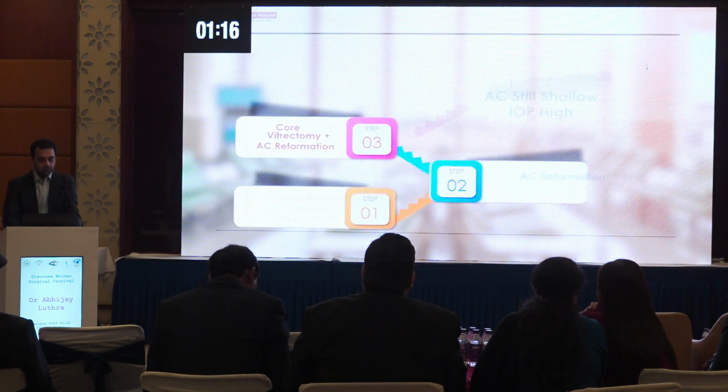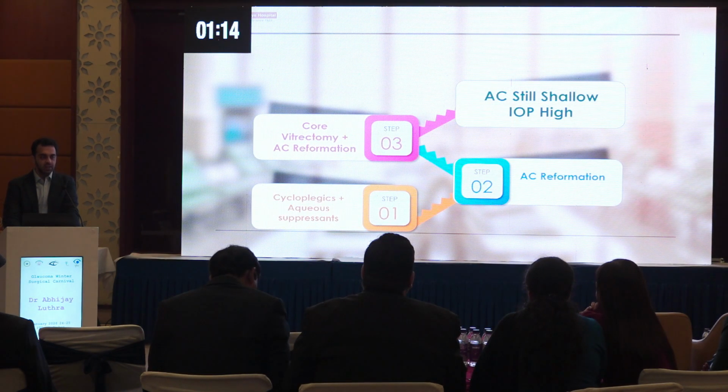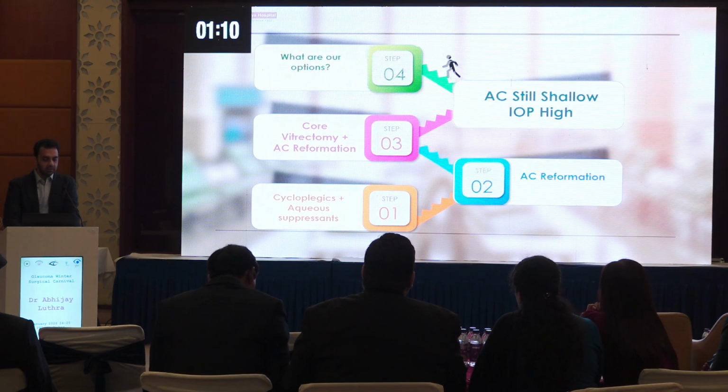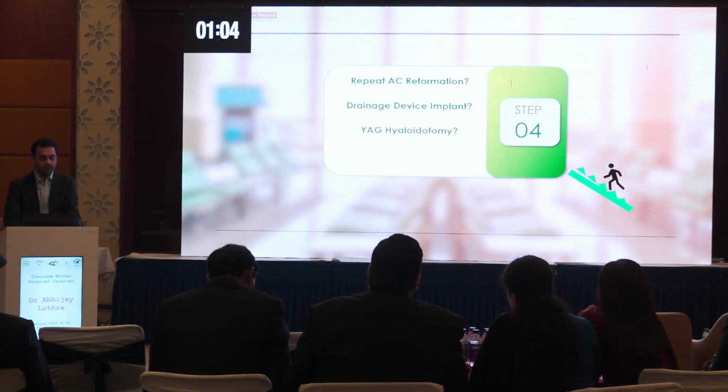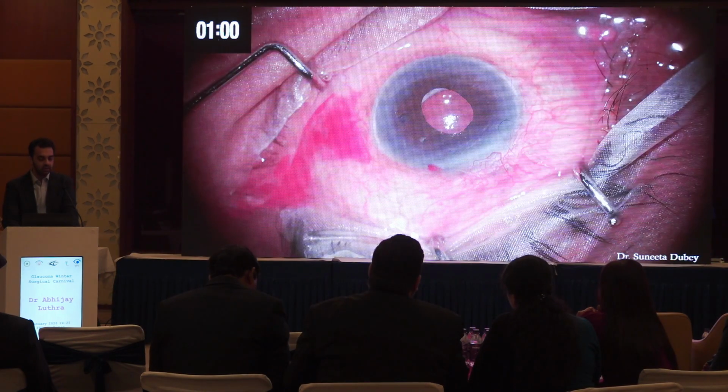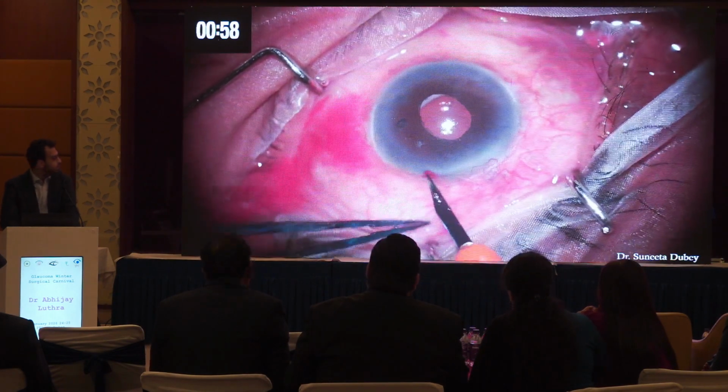So now we were thinking that the AC is still shallow, the IOP is still high. What should we do now? Our surgical options included that we could either go ahead with the repeat AC reformation, we could put in a drainage device implant, a YAG hyaloidotomy, or an iridozonulohyaloidovitrectomy. So we decided to go ahead with this.